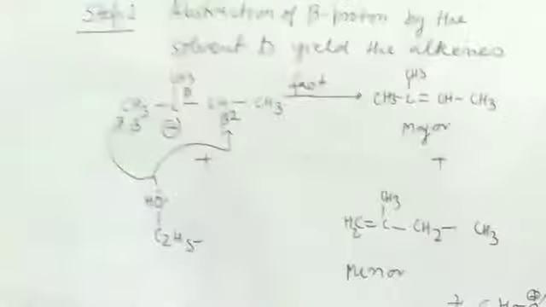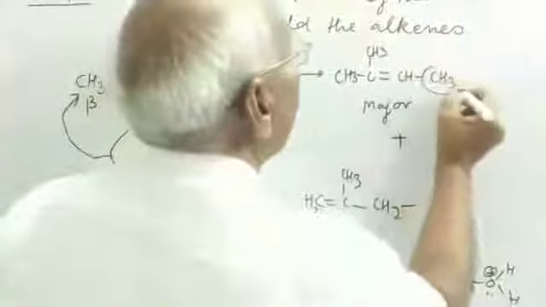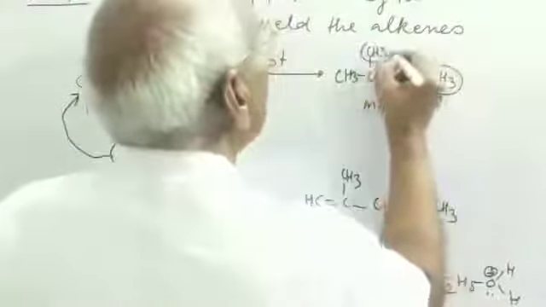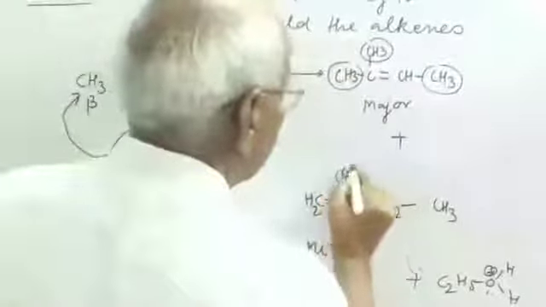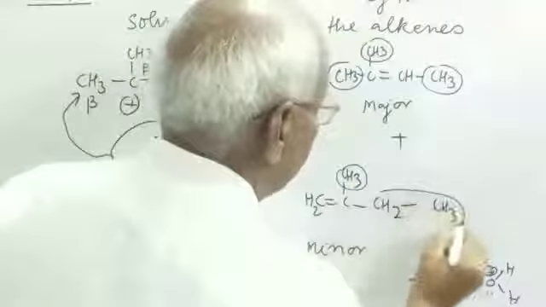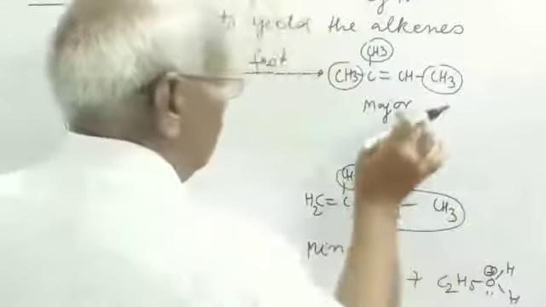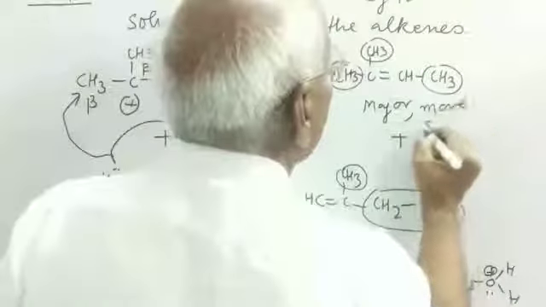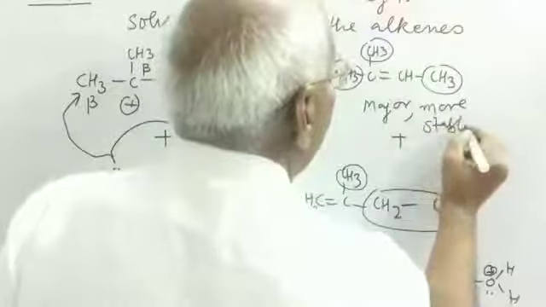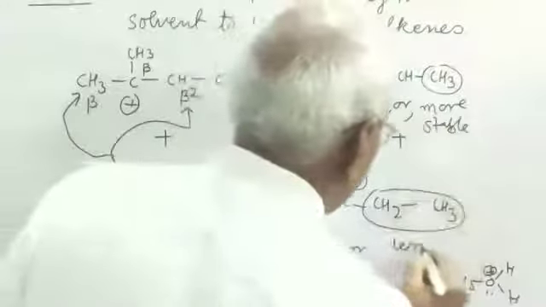The major product is more stable because of containing a larger number of alkyl substituents, and this carries only 2 alkyl substituents like this. So it is more stable, and this is less stable.